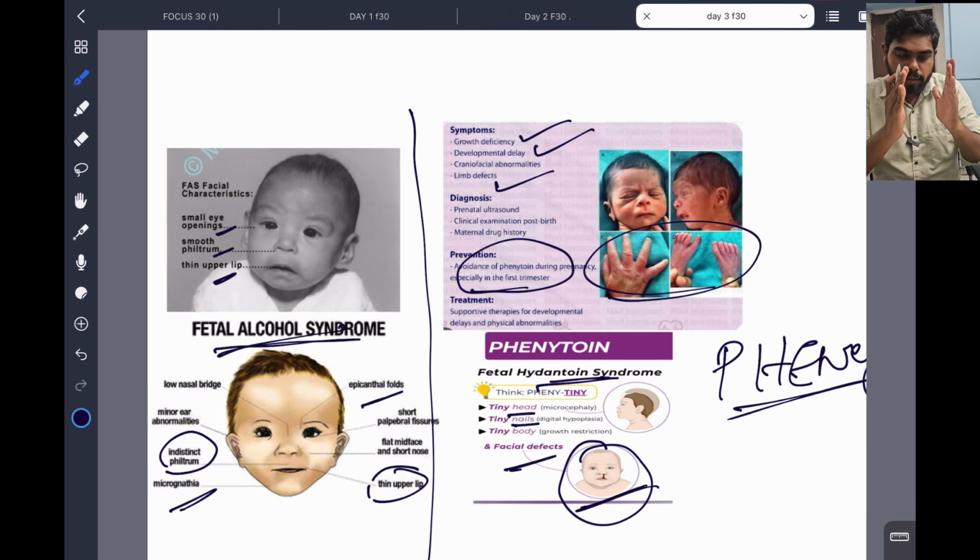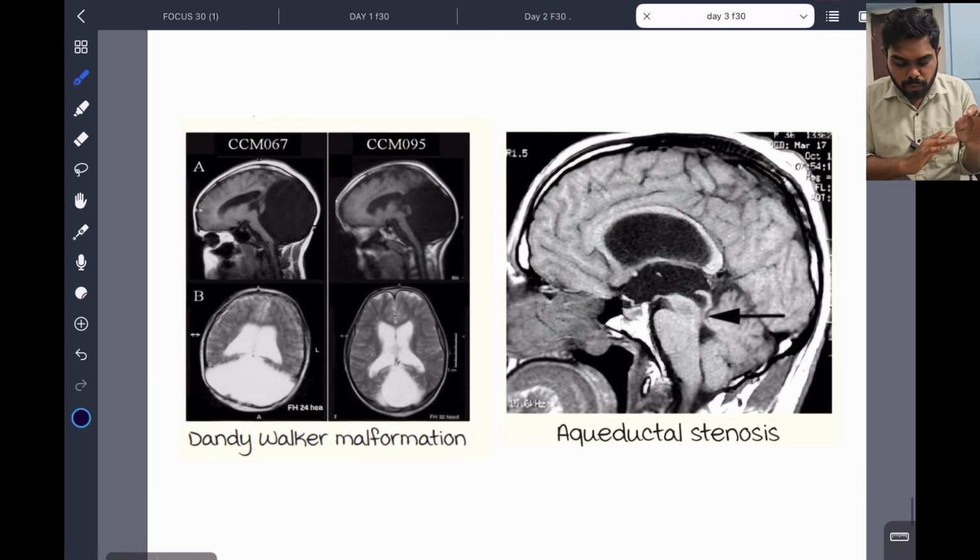At least this is a spotter. Identify with whatever lines, words and image they are giving. Here with phenytoin, the digits will come small. And here microcephaly is there. And fetal alcohol, smooth philtrum and micrognathia, and you can see an alcoholic face like that in the baby. This is also a very important spotter. So now we are going to the next spotters.